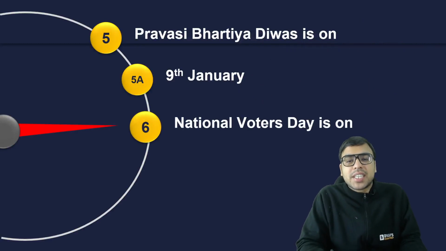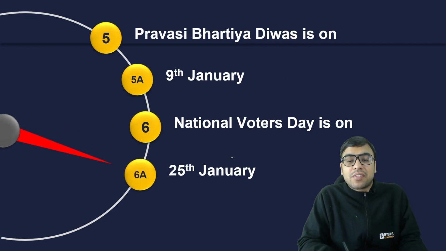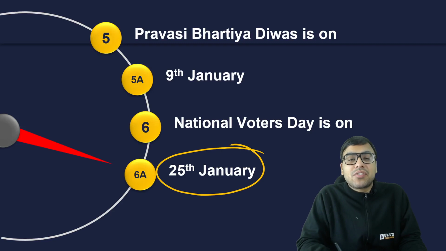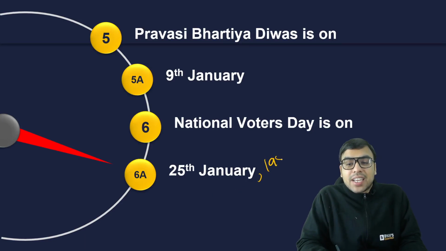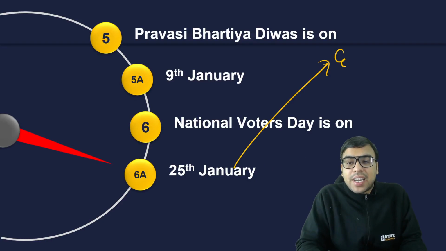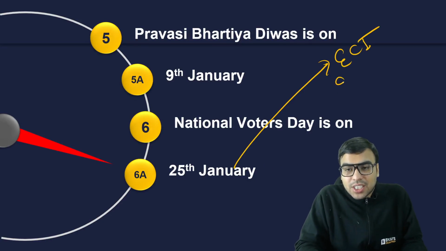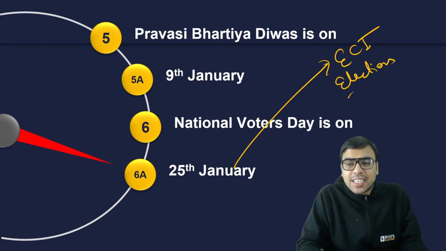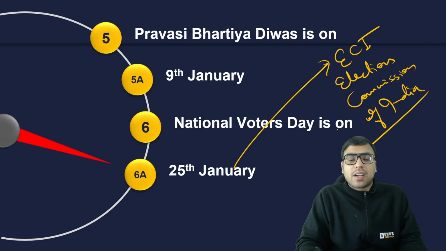The next one is question number 6, and it says National Voters Day is on which day? The answer to this question is 25th January, because on 25th January 1950, one day before Republic Day, the Election Commission of India, or ECI, was established. It is famous for conducting elections in the entire India. So you must be aware of it.